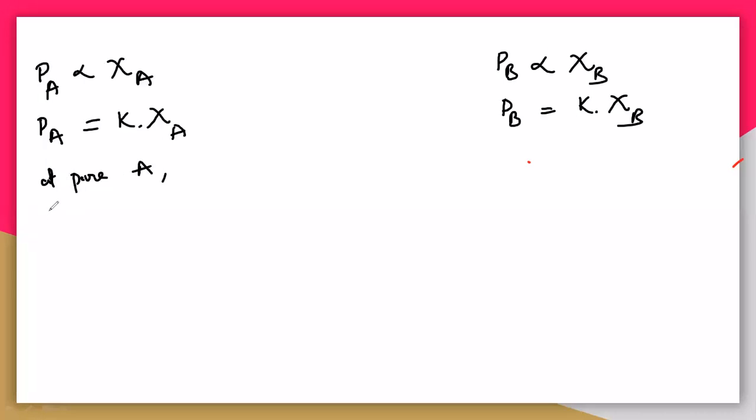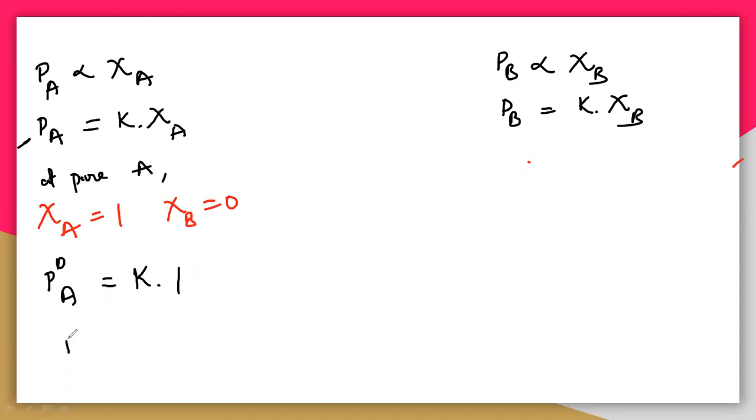See here, at pure A the mole fraction of A is equal to 1 and the mole fraction of B is equal to 0. So at pure A, in place of PA I am writing P naught A, because PA is the partial vapor pressure and P naught A is the pure vapor pressure. Then K, and XA is equal to 1 because it is pure A.